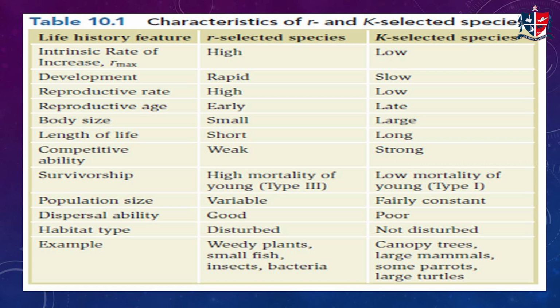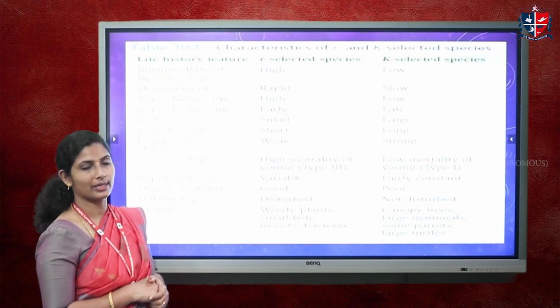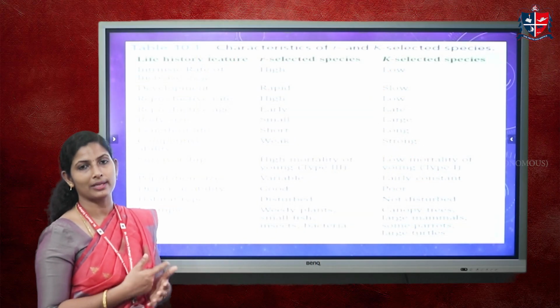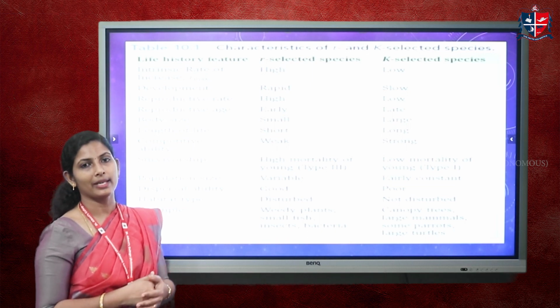In habitat type, r selected species live in a disturbed habitat, and K selected species live in a constant or comfortable environment and habitat. Examples for r selected species are weed plants, small fishes, insects, and bacteria. And the K selected species are canopy trees, large mammals, some parrots, large turtles, etc. These are some examples for K selected species. Now, this is the comparison of r selection, K selection, semelparity, and iteroparity.